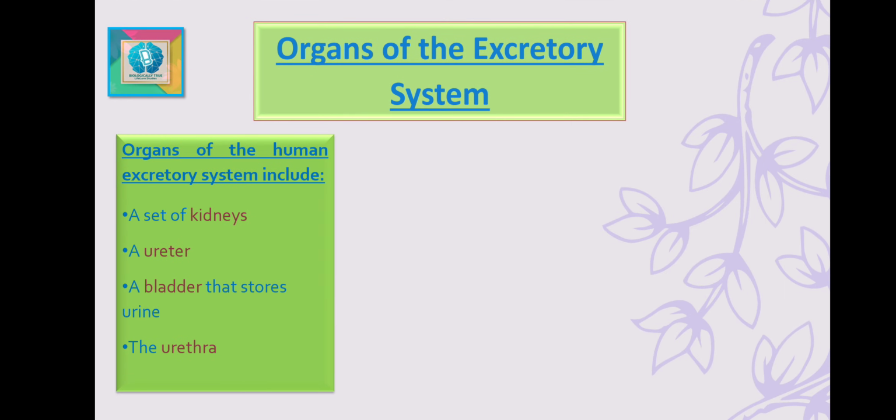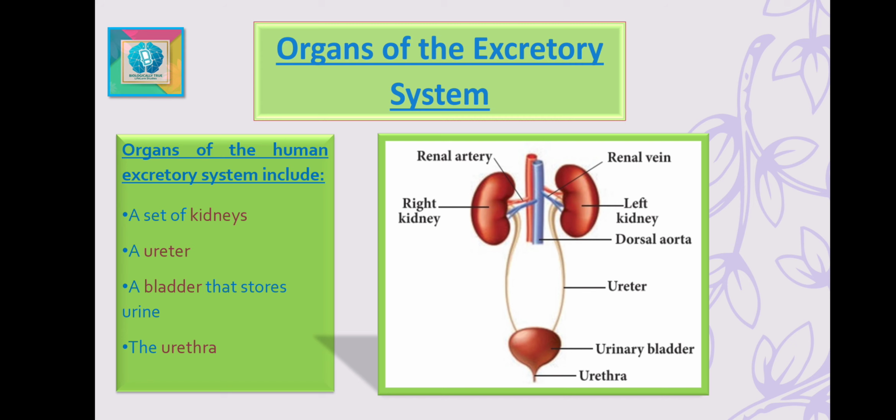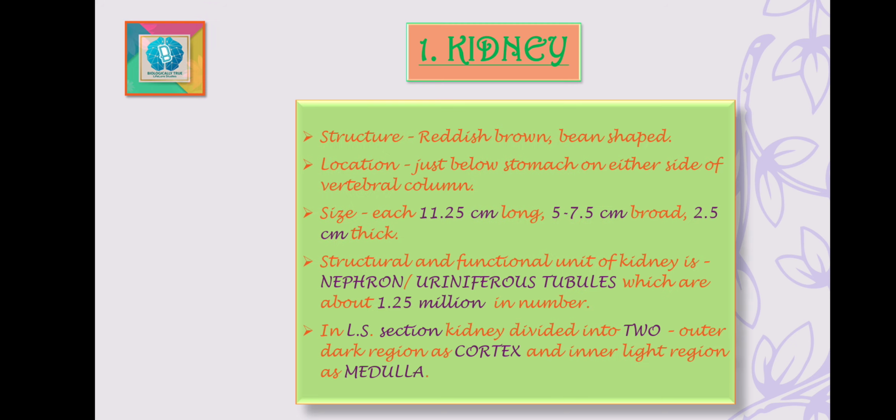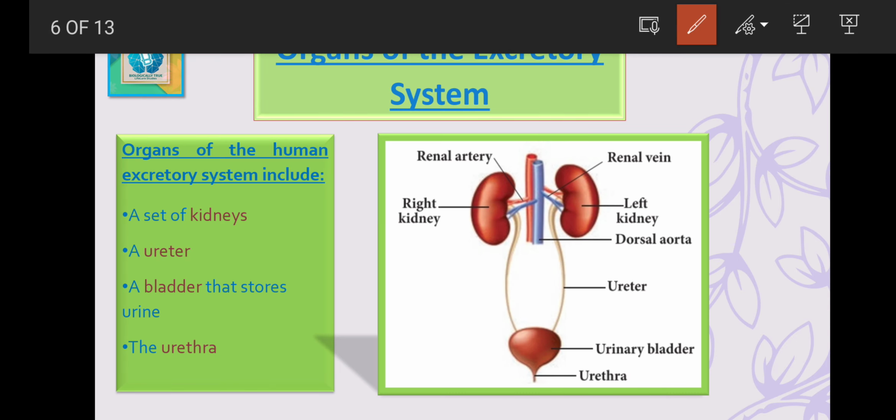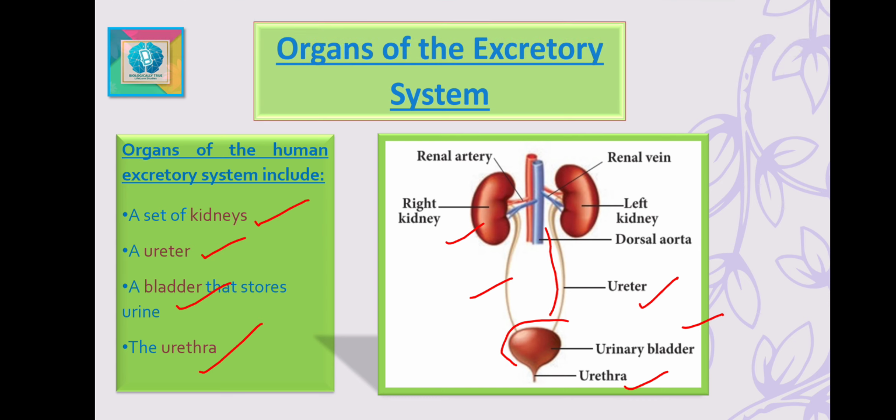Now, moving ahead to the different organs of the excretory system. As you can see in this picture, this is the human excretory system. It is divided into four main parts. The first is the pair of kidneys, next is the ureter, third is the urinary bladder, and the last part is the urethra. As shown here, these bean shaped organs are your kidneys. This tube-like structure is your ureter, that is two in pairs. This sac-like structure is the urinary bladder, and the end part is your urethra. Now we are going to discuss these organs one by one in detail.